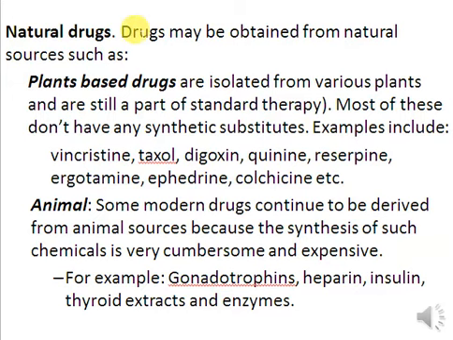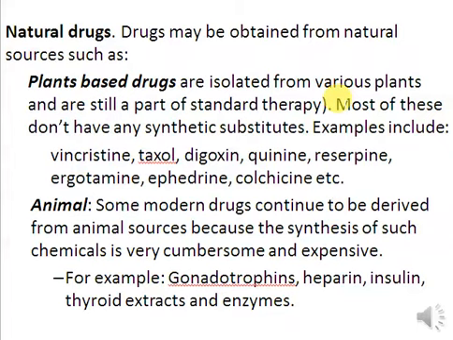classification one by one. Firstly, we have drugs that are obtained from natural sources. These can be obtained from plants, from animals, from microorganisms, or from minerals. All of these categories belong to the major category of natural drugs. If you are obtaining drugs from plants, such drugs are known as plant-based drugs, and they are isolated from various plants, and these drugs are still part of standard therapy. Most of these drugs don't have any synthetic substitute, right?